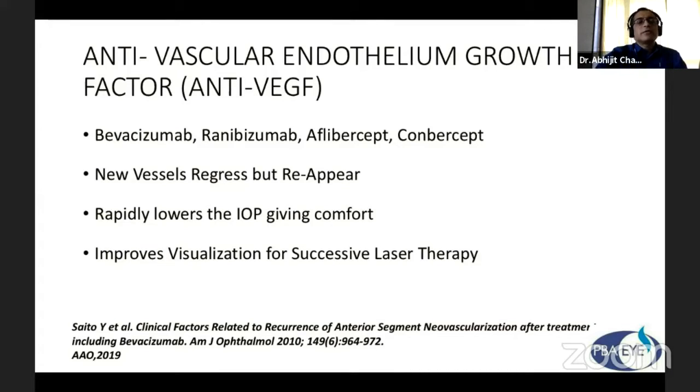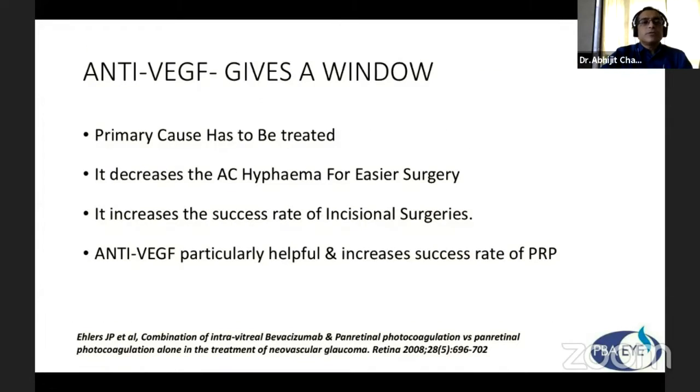Anti-vascular growth factors, anti-VEGF: bevacizumab, ranibizumab, aflibercept, conbercept. New vessels regress, but reappear rapidly, giving IOP comfort. Anti-VEGF gives a window where we can do proper laser and decreases the hyphema for easier surgery. It increases the success rate of incisional surgery.